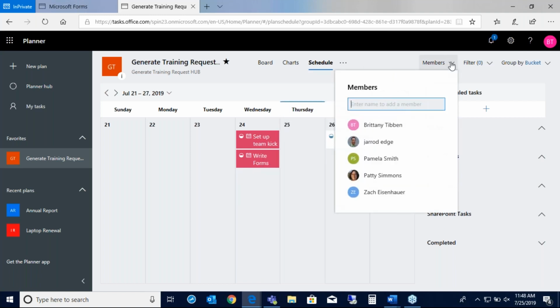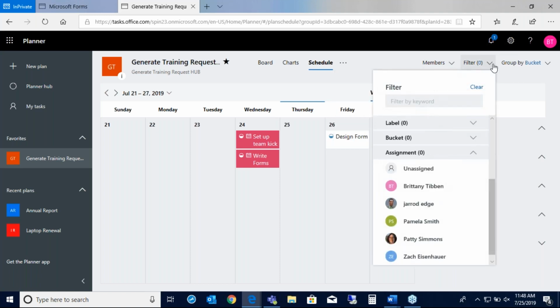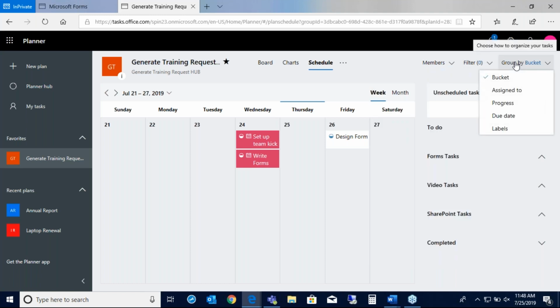Next spot over are the members. This is what I showed you earlier when I added Jared to that sample project that I created. You can see who's on our team here for this project. And then of course they have the same filtering and the grouping by buckets as we talked about before.